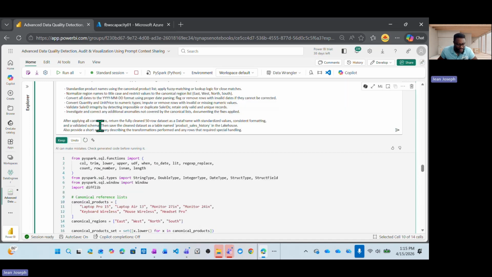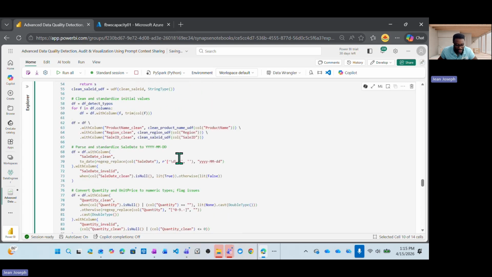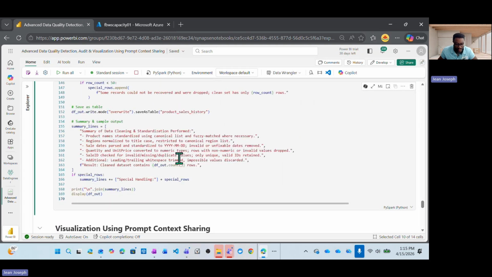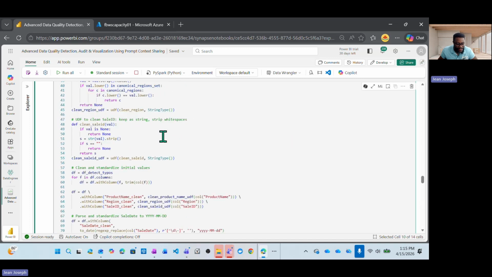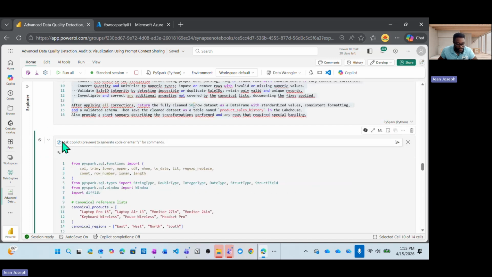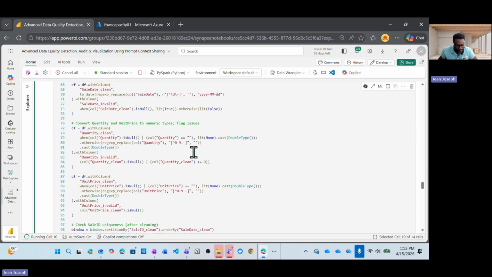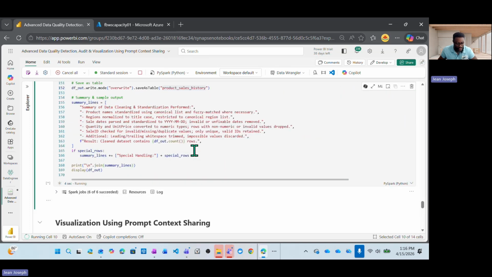Okay, so now let's keep this one. What we need at the end is saving this. And truly enough, let's see. Okay, we have this one here. That's amazing. And we have a summary. So now let's execute this. Hopefully everything worked as expected. Okay, so this is the execution that is going on.